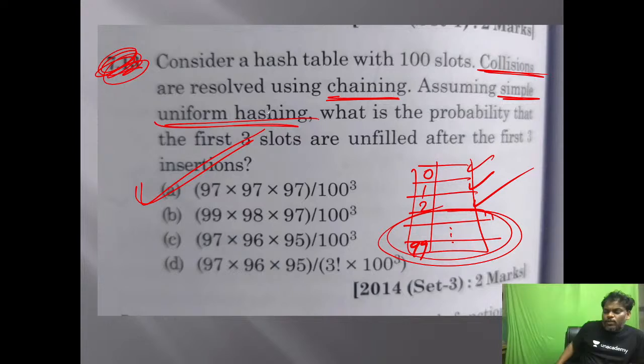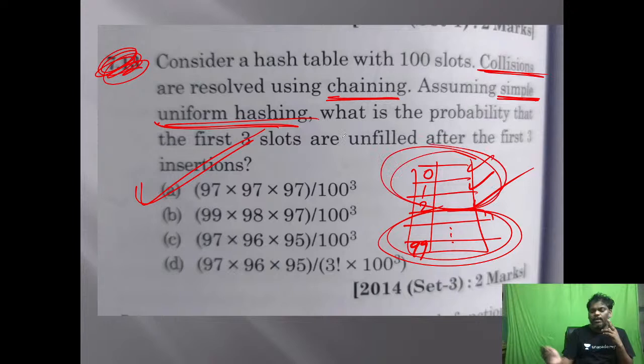The answer is A. The first 3 places you cannot go; other than the first 3 places you have to go. So 97 by 100, like that 3 times. Simple uniform hashing means you can go anywhere. Many places give answers like 97, 96, 95 by 100, but the answer is A because of simple uniform hashing. It means you can go anywhere.